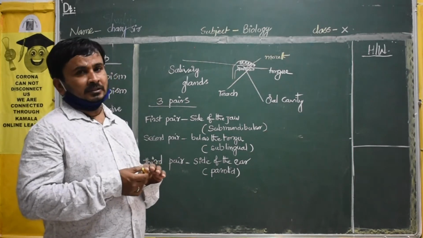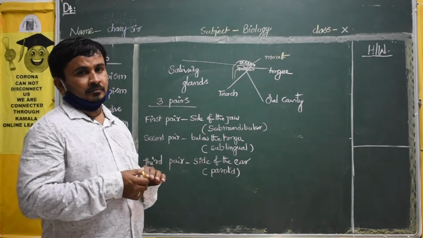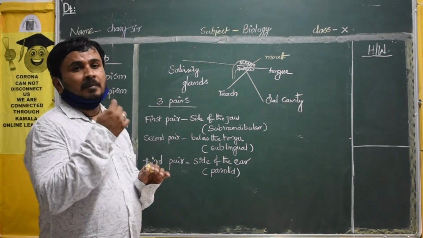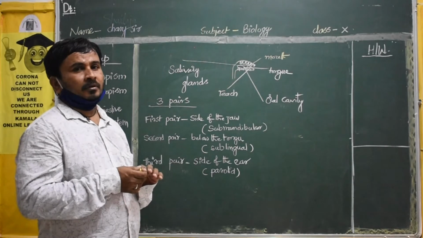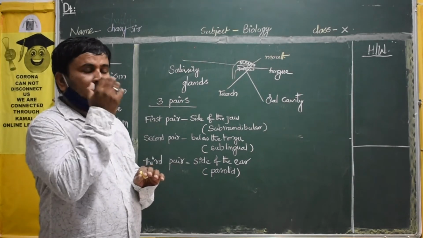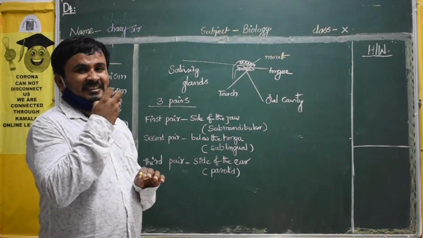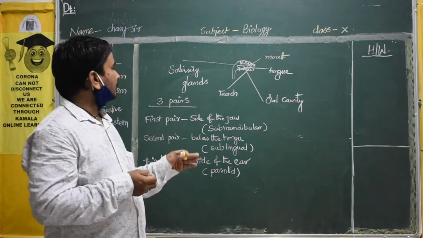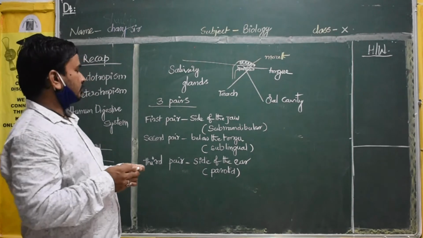So some water will be present in your mouth. Just observe that. On the tongue and inside near the teeth, you can see some water substance. That is nothing but saliva.